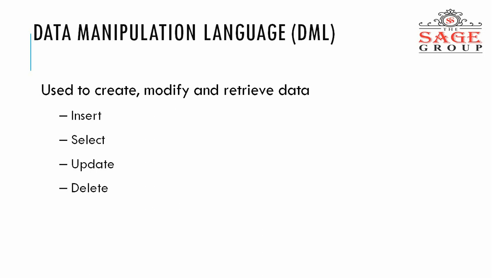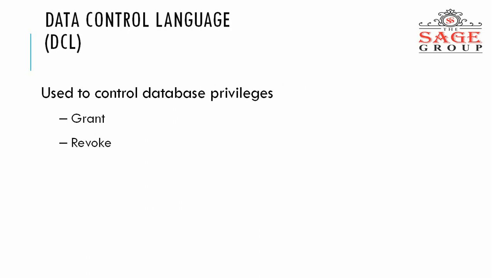That means insert into student, select from the student table, update student, delete student. Suppose we have a student table; now we are performing some data manipulation language or DML commands on that particular table. Okay.